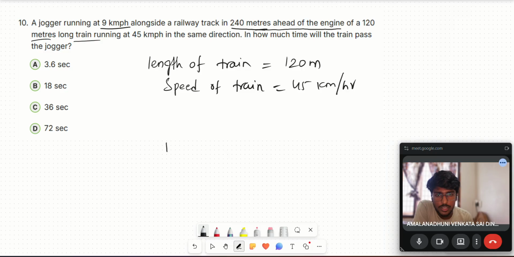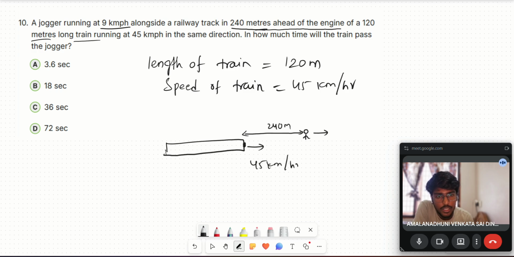And there is a jogger. Suppose this is a train and the jogger is 240 meters ahead of the engine. The engine will be in front of the train at the starting point of the train. So he is 240 meters ahead, which means the jogger is here, running in this direction. The train is moving in this direction with a speed of 45 km per hour, and his speed is 9 km per hour.